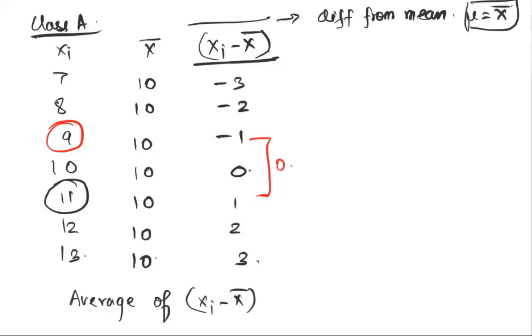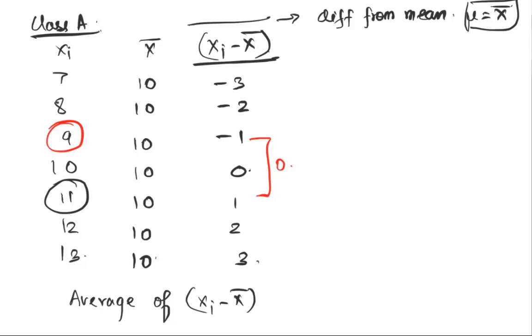What it cares about is that a number is different from a certain other number. That certain other number is the mean in this case. And we're trying to look at every point in the distribution and find out how different they are from that mean. Now, whether 9 is different from 10, absolutely it is. It is different because it's 1 unit less. 11 is different from 10 by the same amount.